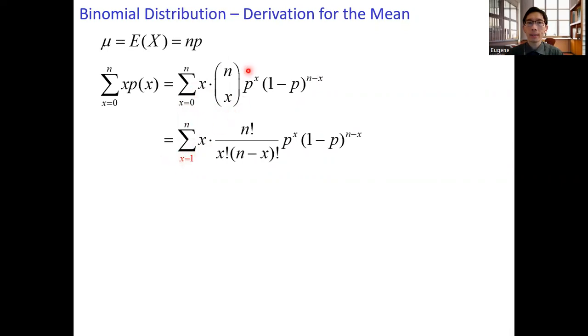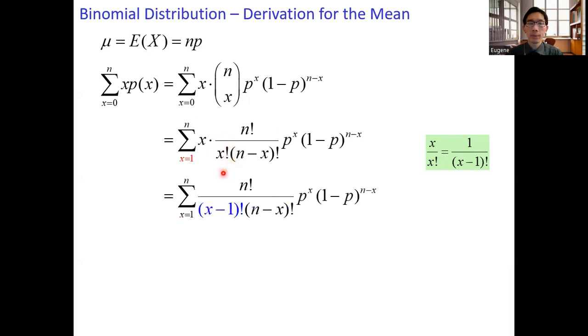And then expand the nCx expression as n factorial divided by x factorial times n minus x factorial. The next step, I'm going to simplify the expression x over x factorial. Replace it by 1 over x minus 1 factorial. I have the x in the numerator and the x factorial in the denominator. Simplify it as x minus 1 factorial.